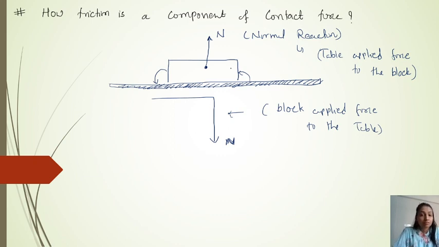Okay, so this is the contact force. The contact force happens because we are pushing this block to drag it. If we drag this block, this is the contact force. Similarly, the contact force from this table to the block is always present in this direction, right? And if we talk about the parallel component, this is the parallel force.